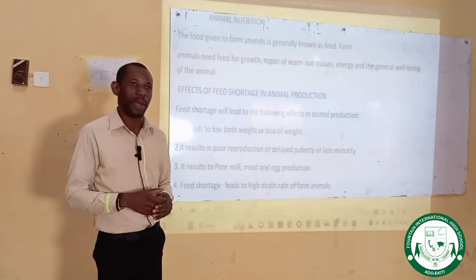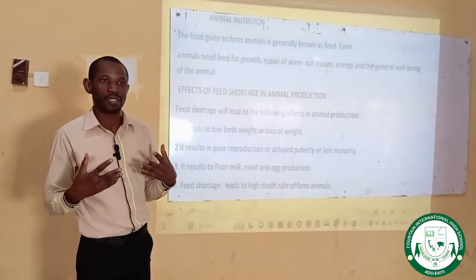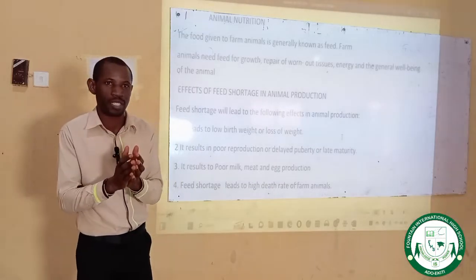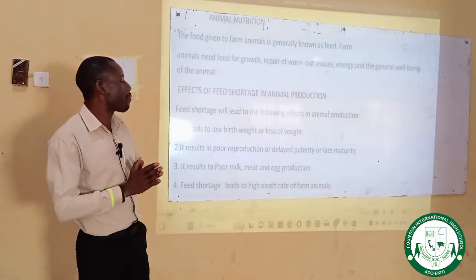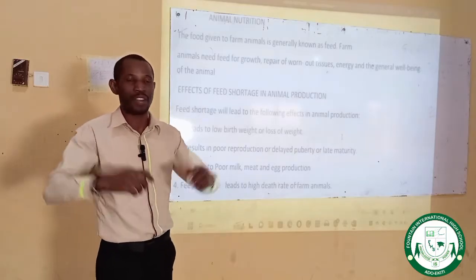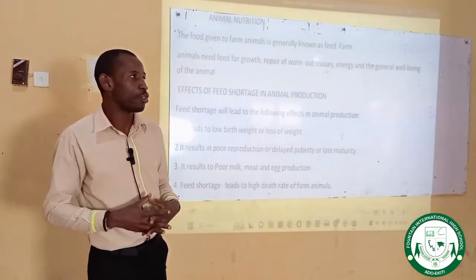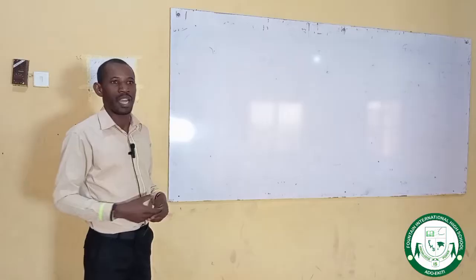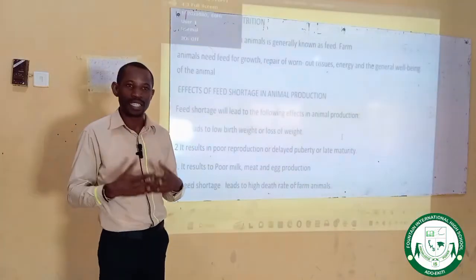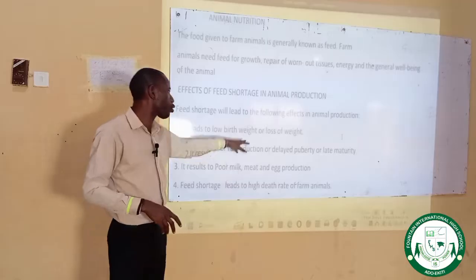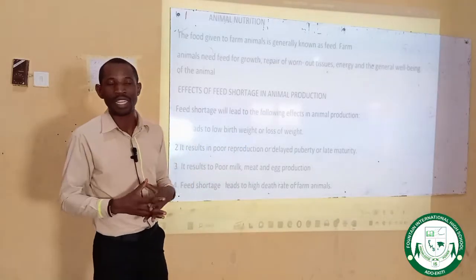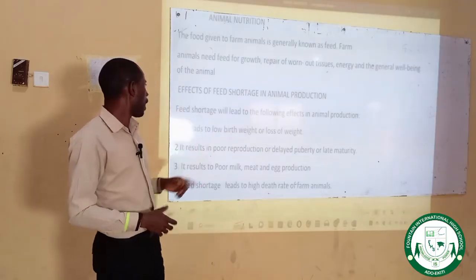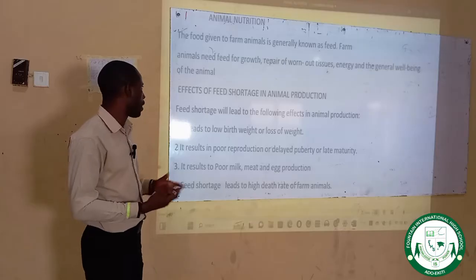So, as a result of that, by the time the mother gives birth to that baby, to that young animal, there will be loss of weight. The baby will have a low weight. As a result of that, the baby will not have enough resistance against environmental factors by the time it is born. So, such an animal can become weakly as a result of what? As a result of shortage in the feed given to the mother. There will be a reduction in the weight of the mother or the baby that is born. That is the major effect of shortage of feed in your livestock production.